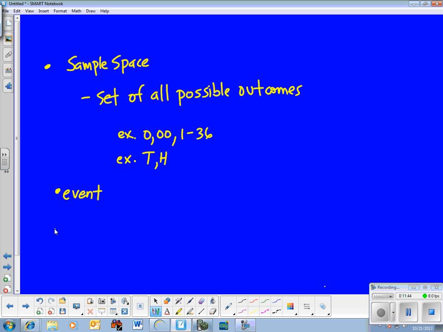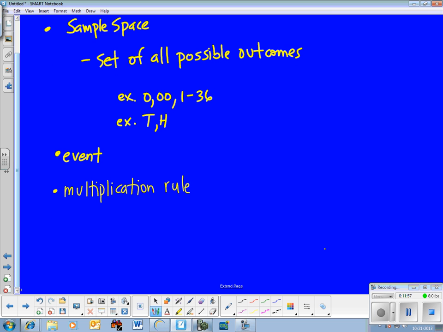So the next important idea is the multiplication rule. And they also talk a little bit about tree diagrams. We're going to get into some more tree diagrams later, but they introduce it with the multiplication rule. That basically just means if there are 5 ways to do the first part and there are 10 ways to do the second part, then there are 50 ways that both parts could go. Multiply however many ways it can happen.